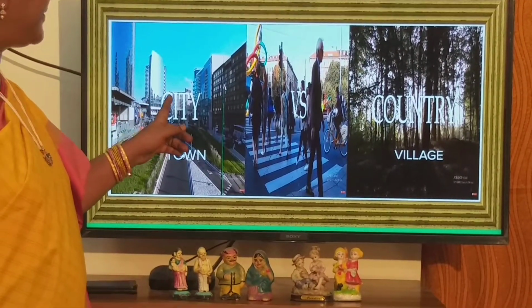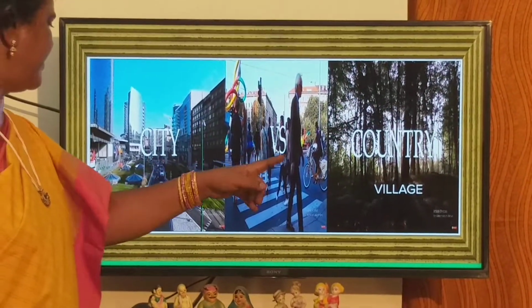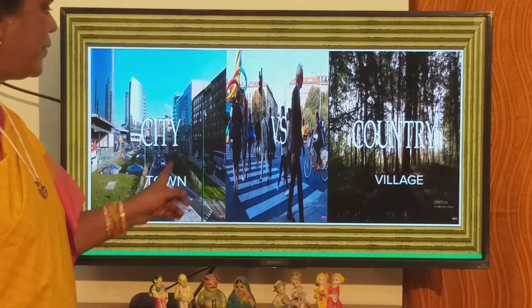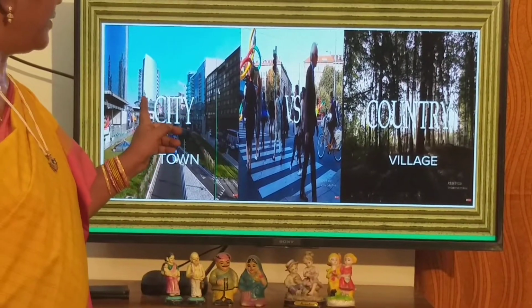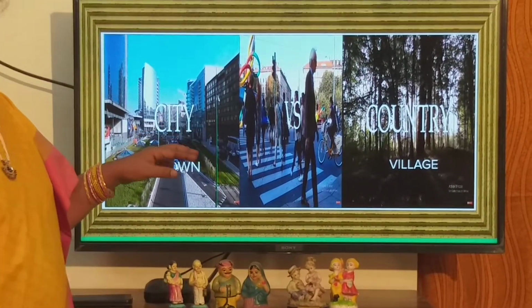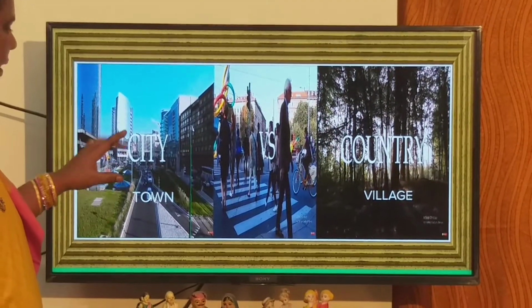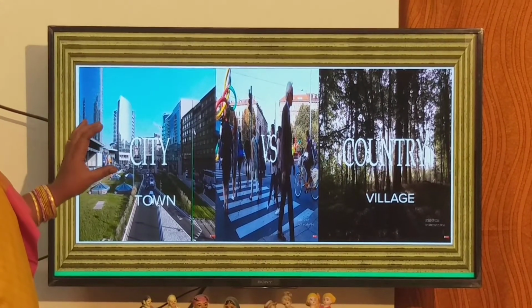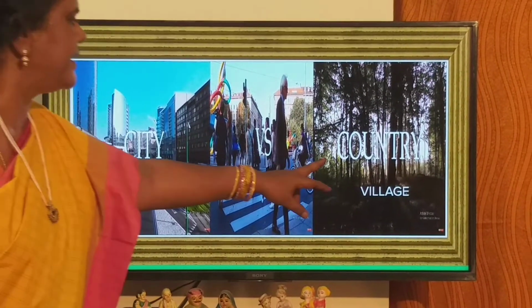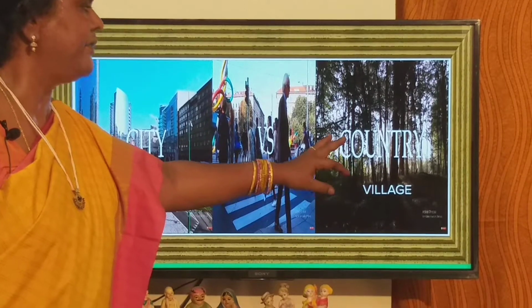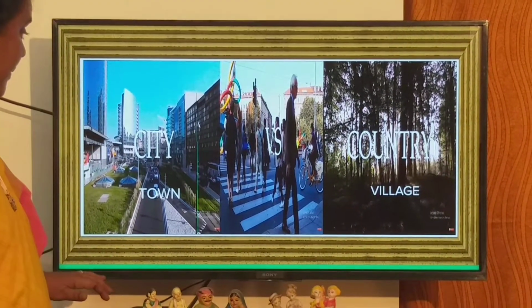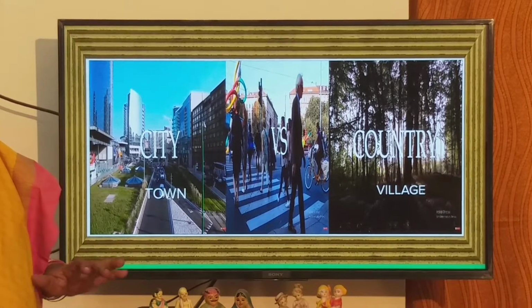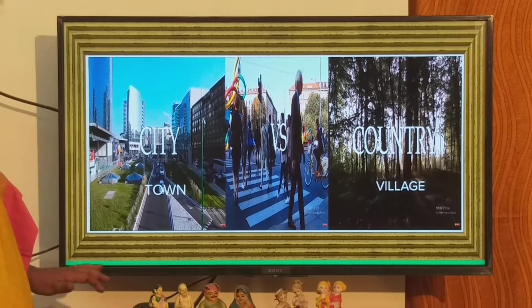The difference between a city and a country, and a town and a village. Okay, difference between a town and country or a city and a village. So they are the same. City and town, all the things are identical here, whereas country and village, we find the same features in a country and a village.